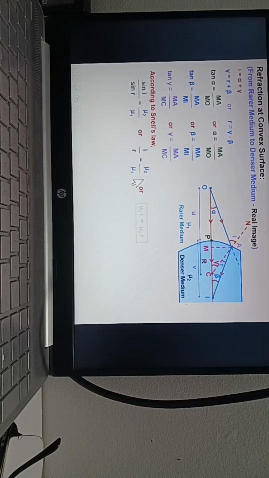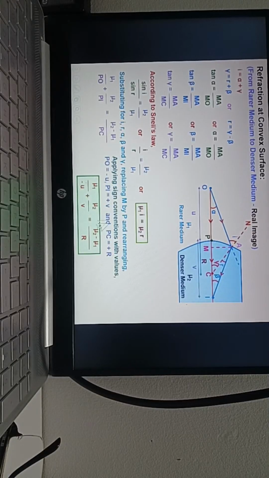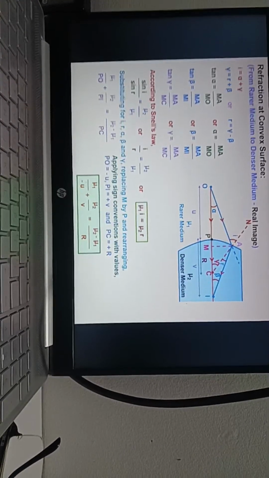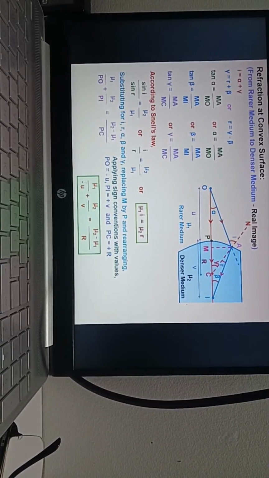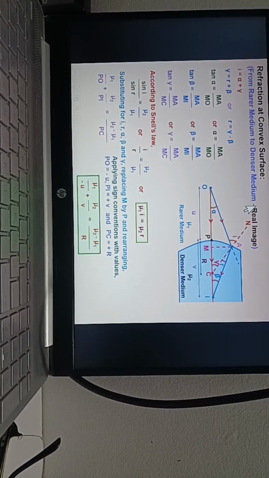This derivation, if you know it, I'll skip. N1 by minus u plus N2 by v is equal to N2 minus N1 by R. You know this derivation? Or you want it from the textbook? I will open the textbook. No, sir. One second. Just read. Just see this derivation if you know. This is one of the important questions going to come, 3 marks.